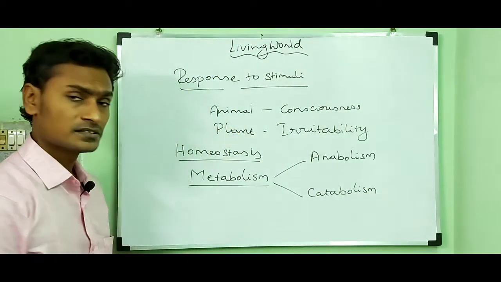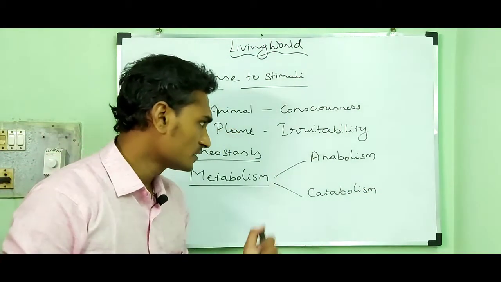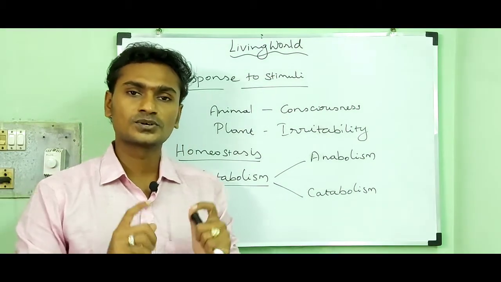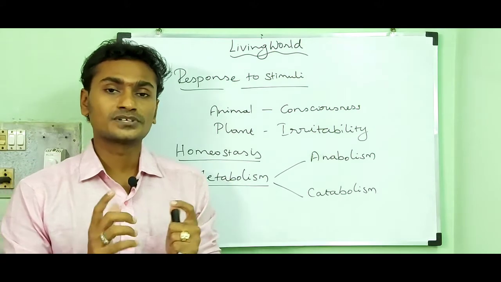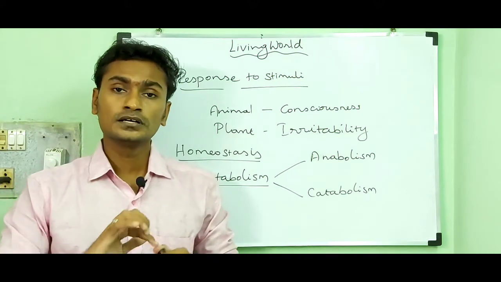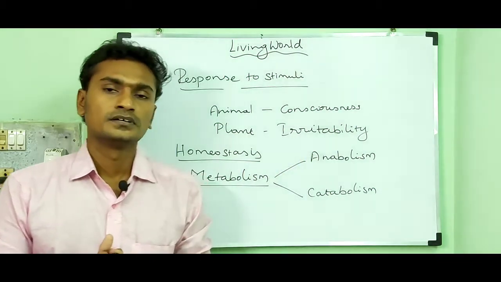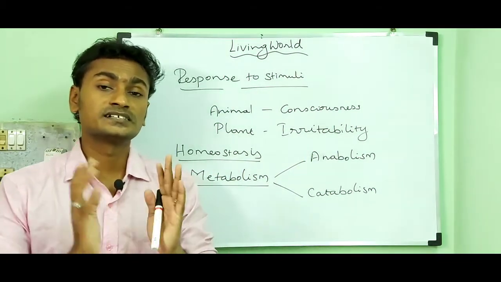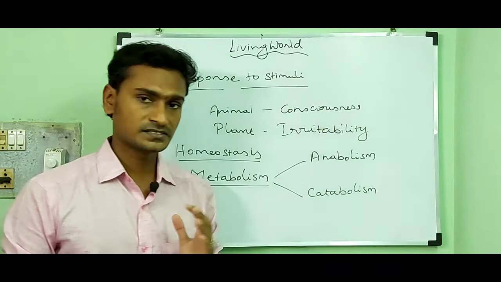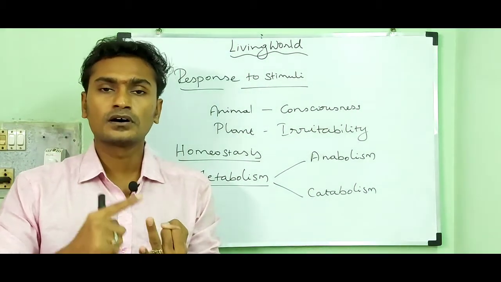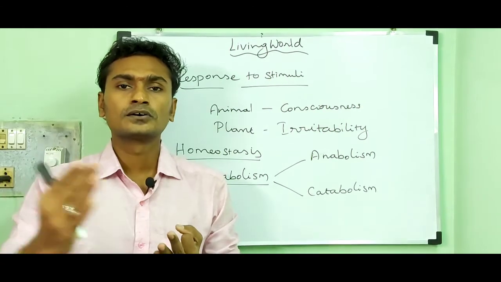Anabolism is also called the constructive process, or building process. Photosynthesis is an example of anabolism, because the raw materials for photosynthesis are water, carbon dioxide, sunlight, and chlorophyll.